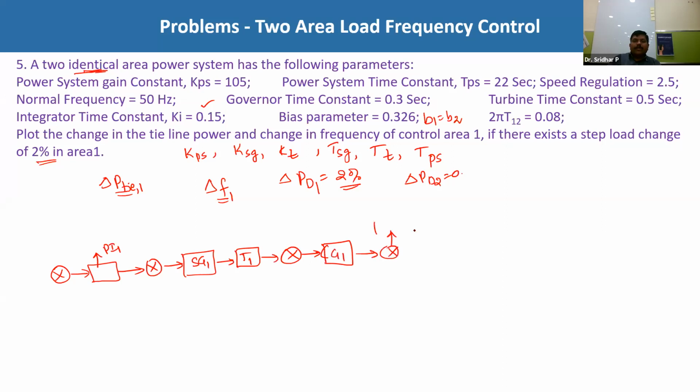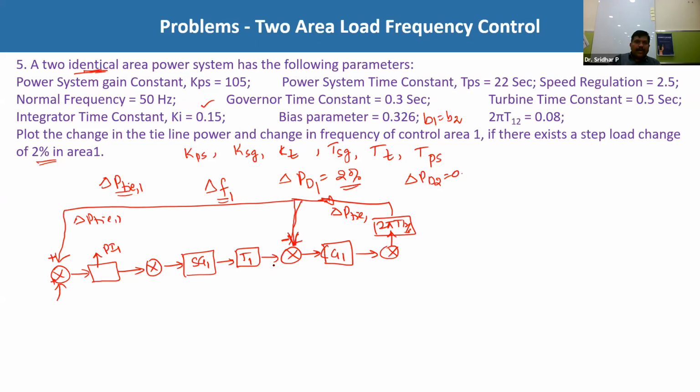from here to 2 pi T12 by S, and from here this is the delta P tie 1, and from here one signal will be coming here, this is the minus, then again from here to here one more signal will be coming, this is the positive, and this is also positive. So this is the delta P tie 1. So let us mark neatly. This is minus and this is plus.